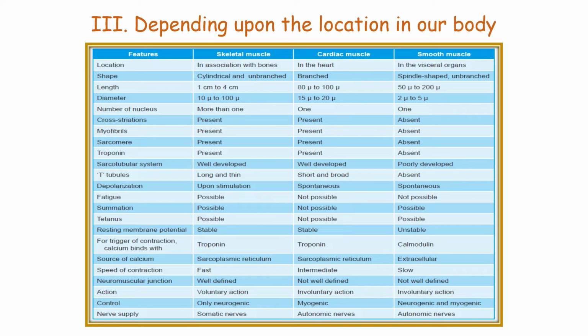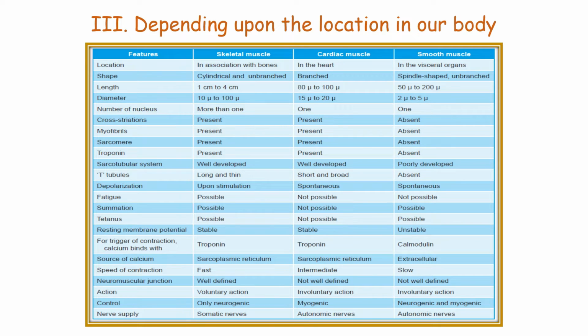The T-tubules, which supply calcium ion during muscle contraction, are long and thin in skeletal muscle, comparatively shorter and broader in cardiac muscle, but totally absent in smooth muscle.